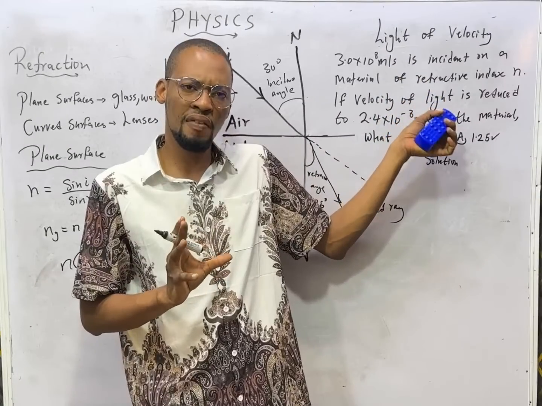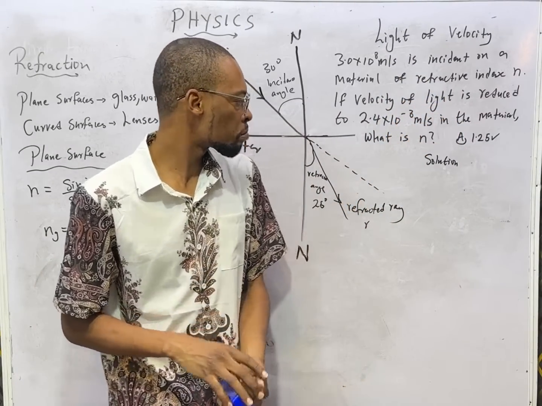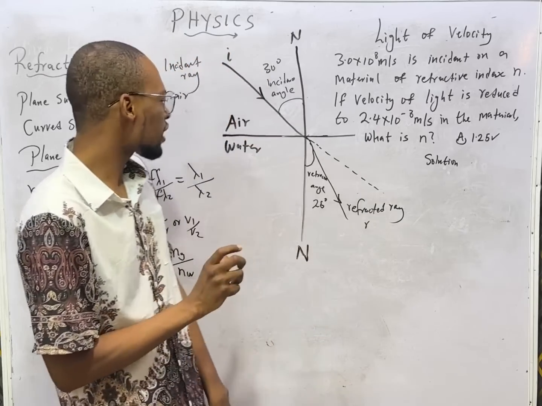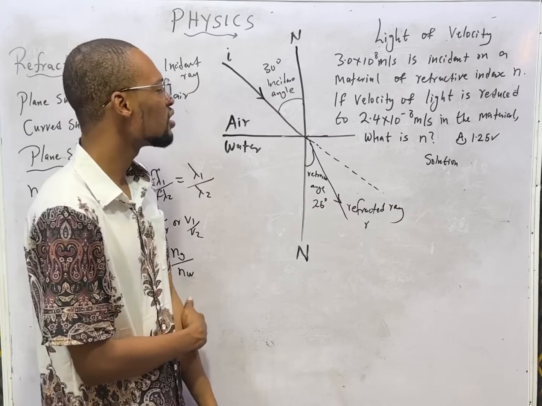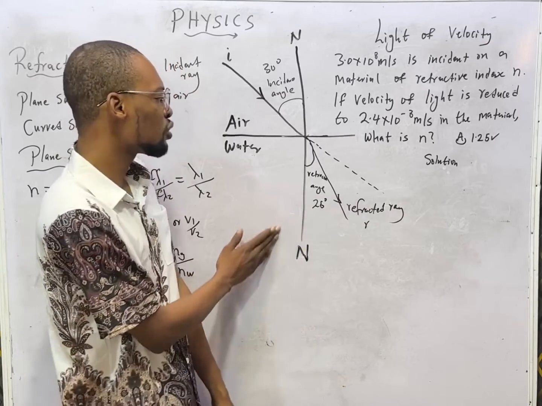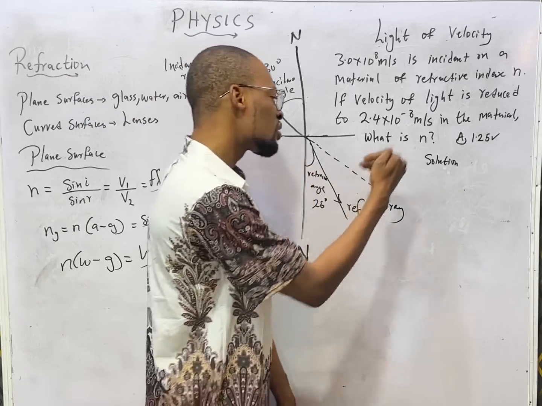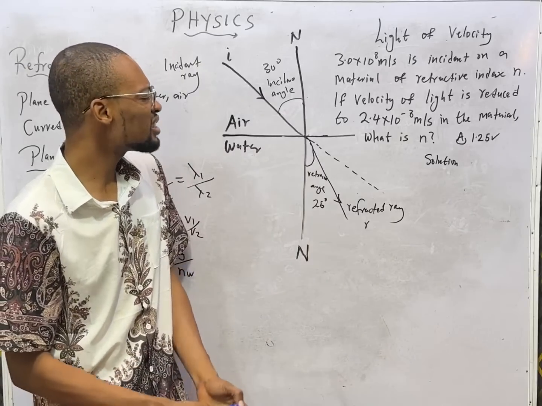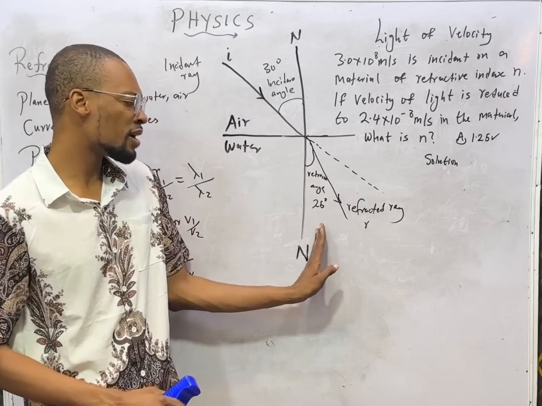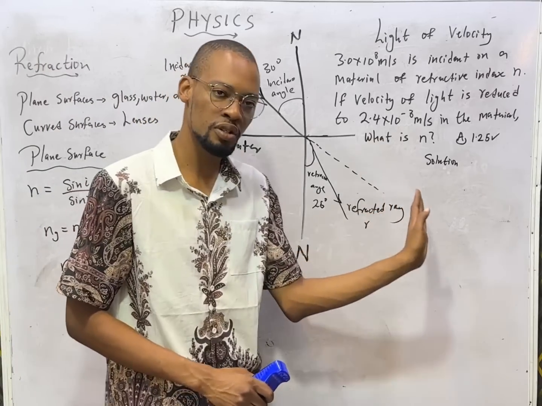Before we take a look at this question, look at something very important. Now we know that refraction is bending of light. This is the normal. Light can either bend this way or bend towards the other side. So on what ground does the bending occur close to the normal, or at what point does it bend away from the normal?